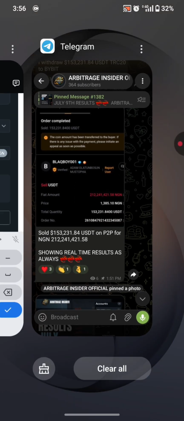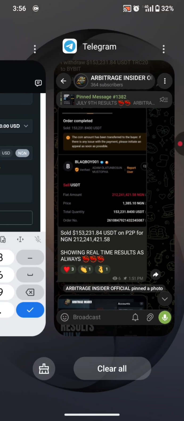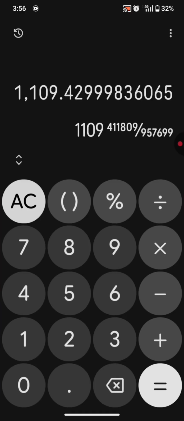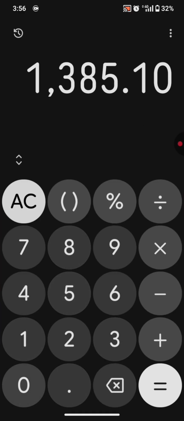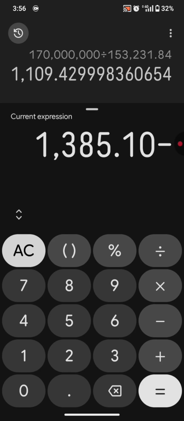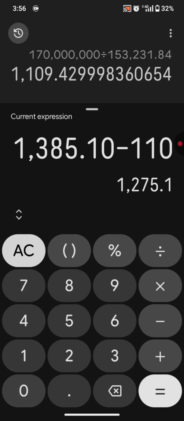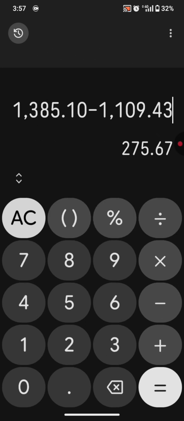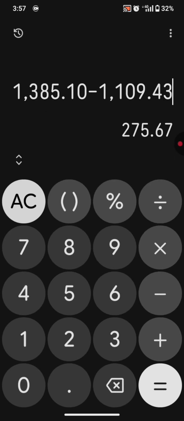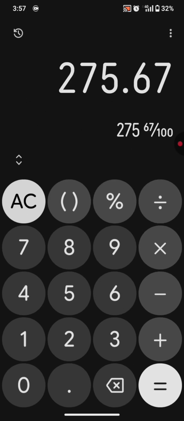So let's go do the math. 1,385.10 minus 1,109.43 approximately. So for each USD which we purchase on Exness, we'll be getting a total profit of 275.67 Nigerian naira. So that is exactly how all this works.